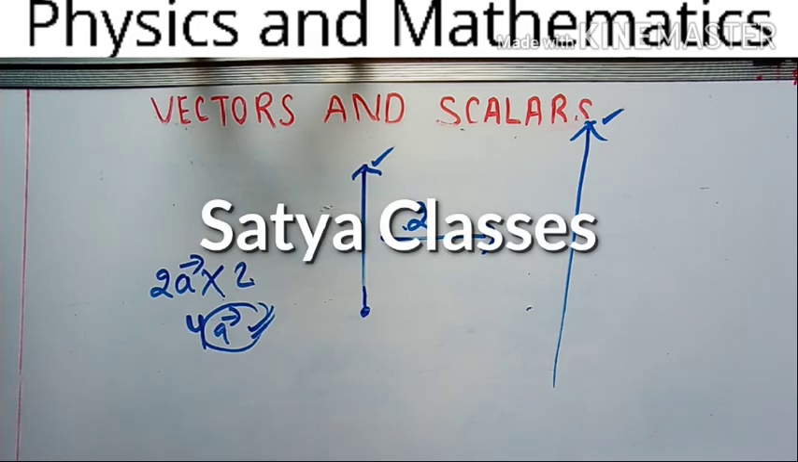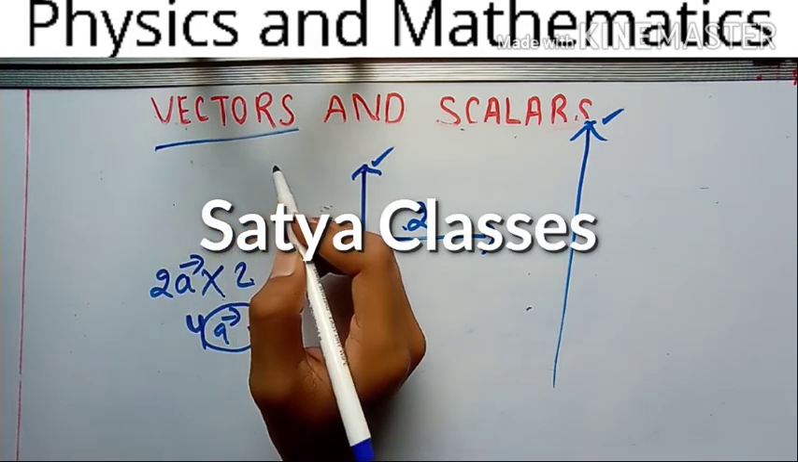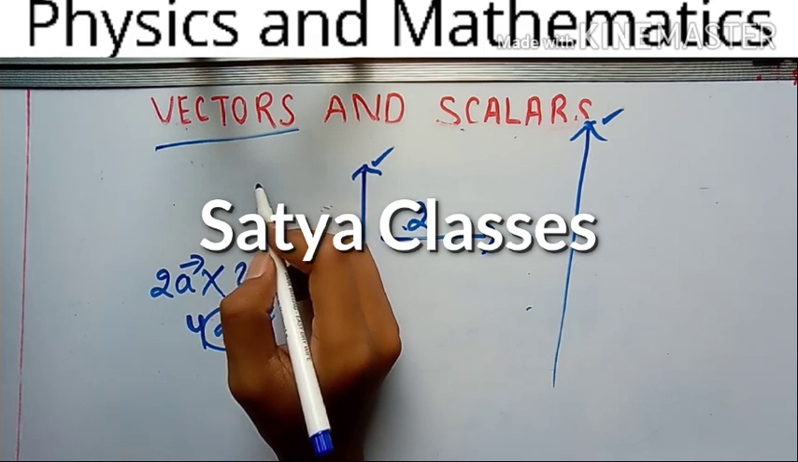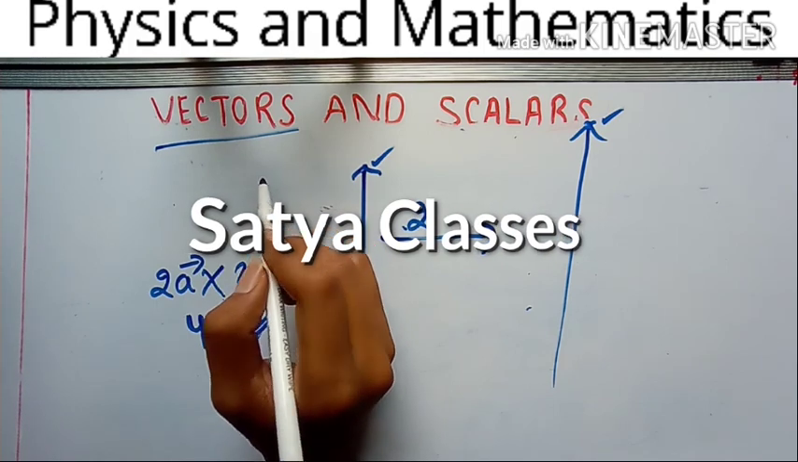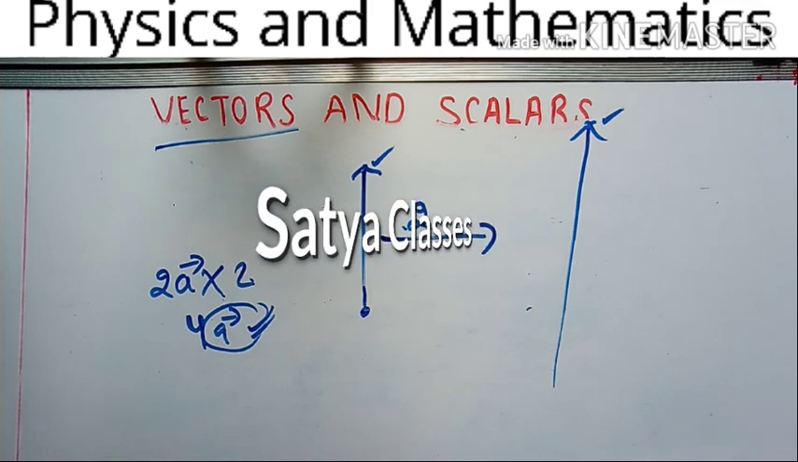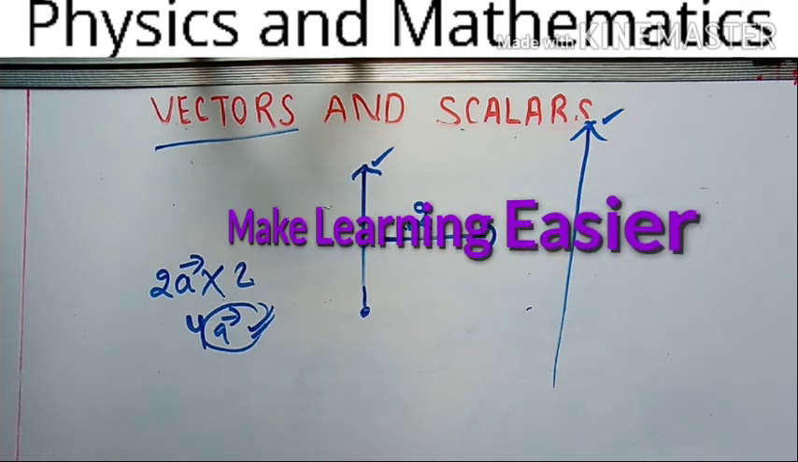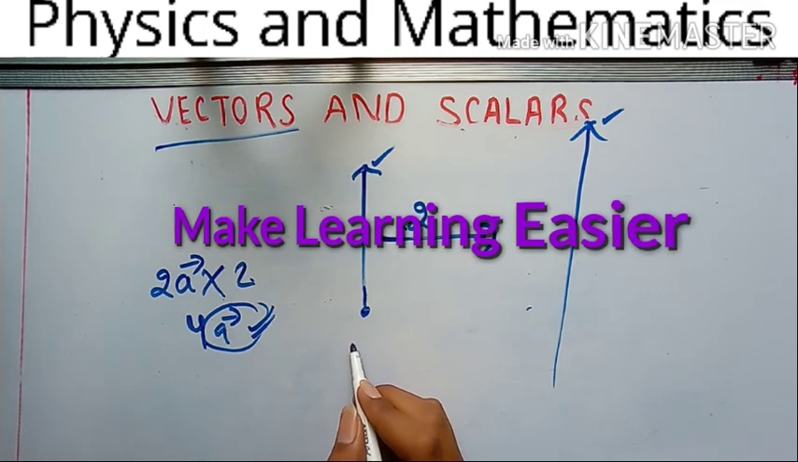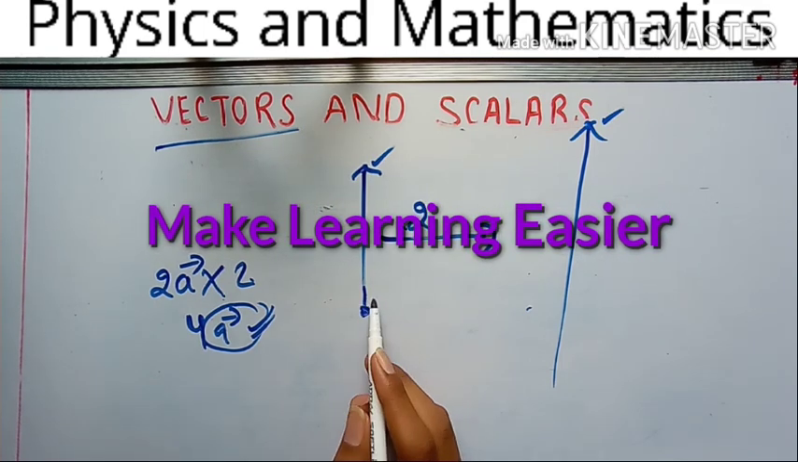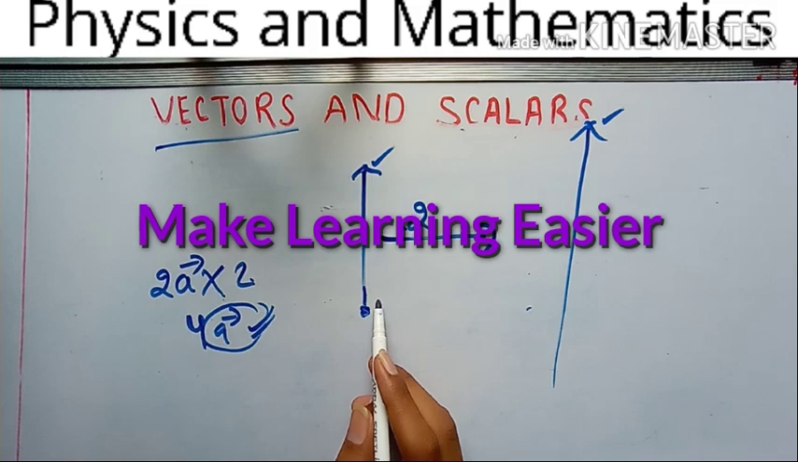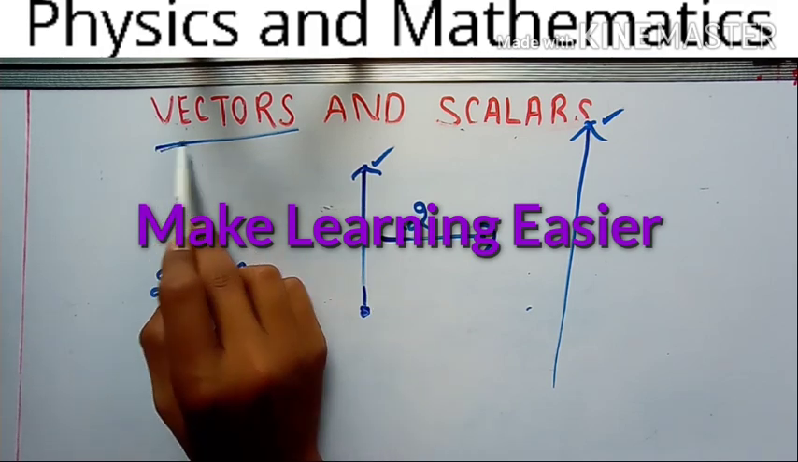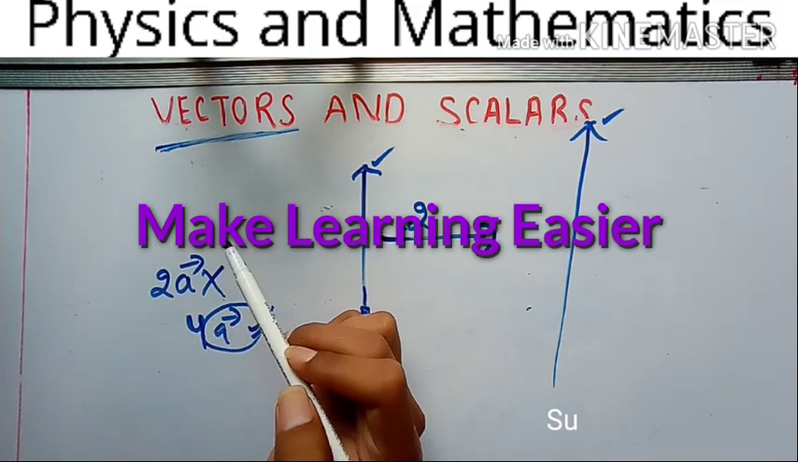But for multiplying vector to vector, there are some specialized rules. So I cannot discuss everything in just a single video. So solve all the questions based on direction and magnitude of the vector, and thereafter I will make a video on multiplication of vectors.